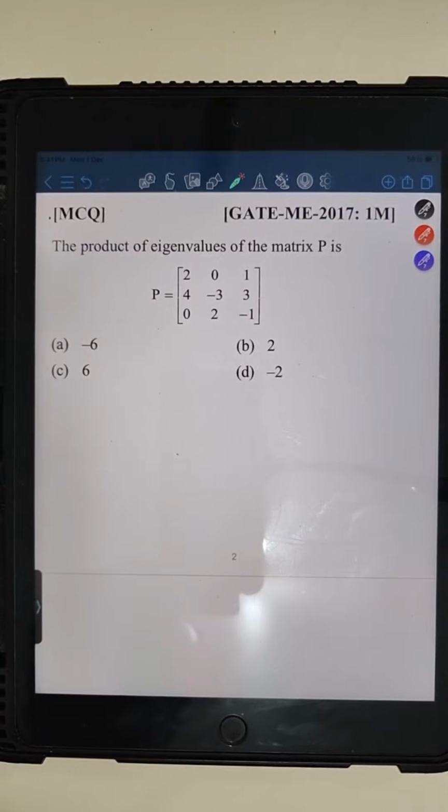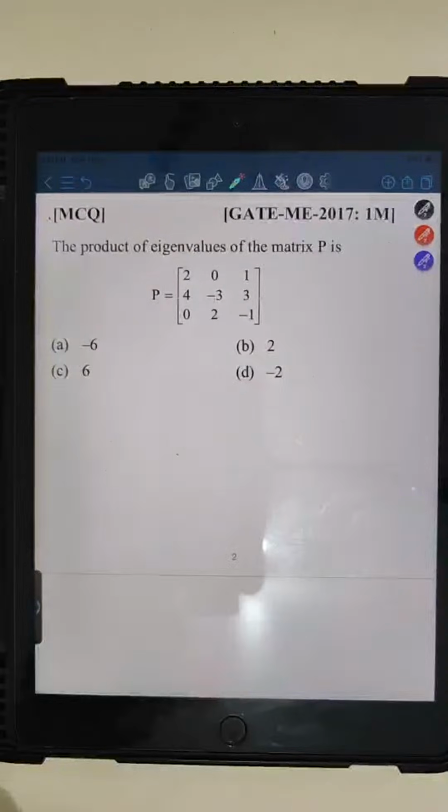Option B. Yes, Anand is telling option B. Option B is correct. Kaushin Ansari, option B, that is 2. 2 is correct. Option C is not the correct answer. I think everyone is solving. When I get response from the student, I feel very happy. Tilak is also telling the option is B. Yes, Tilak, you are correct. The option B is the correct answer.